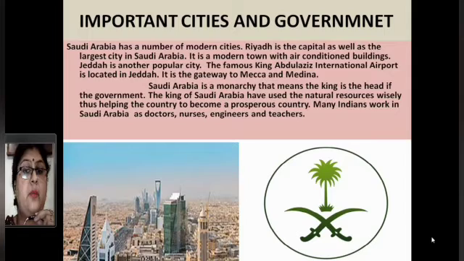Saudi Arabia is a monarchy. That means the king is the head of the government. The kings of Saudi Arabia have used the natural resources wisely, because if you have natural resources but you don't know how to use them, they are useless for the country. So it helps the country to become a prosperous country. Many Indians work in Saudi Arabia as doctors, nurses, engineers and teachers. I hope you will learn a lot through this chapter.